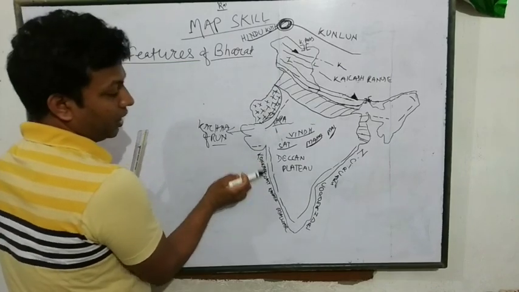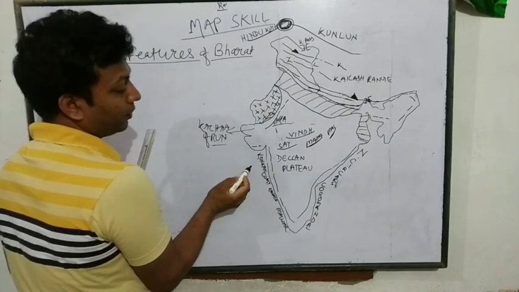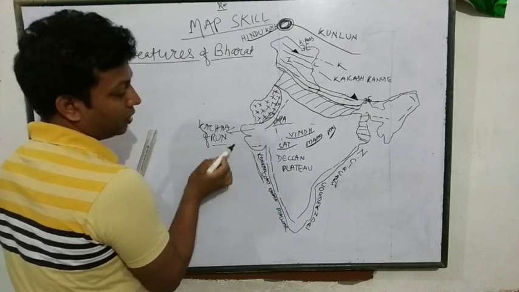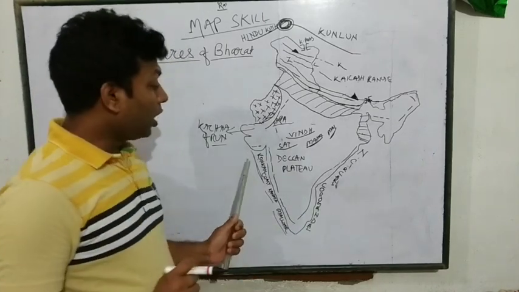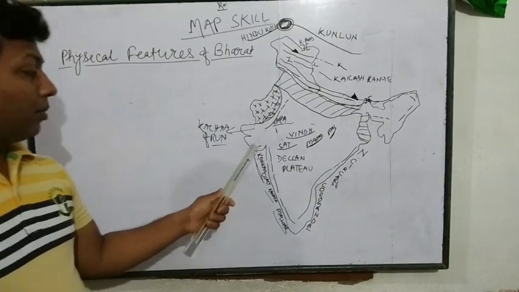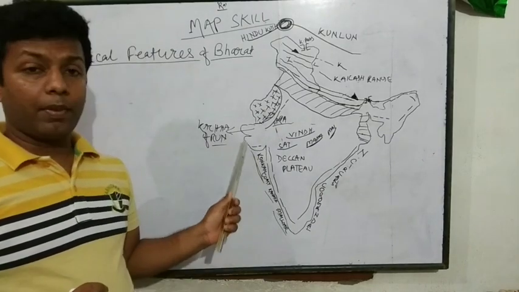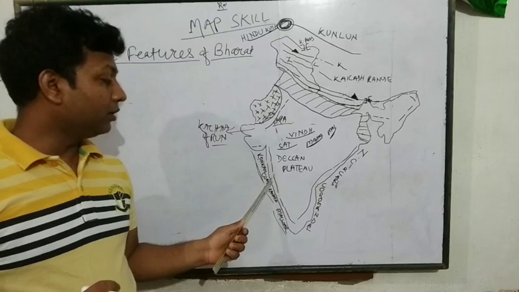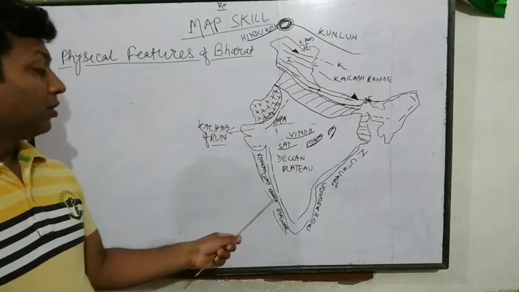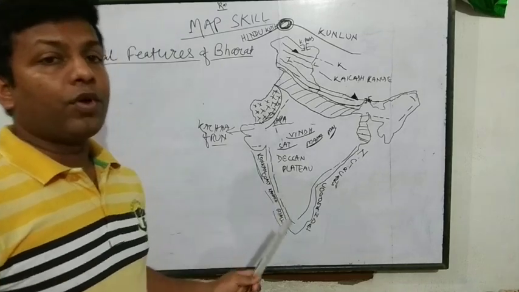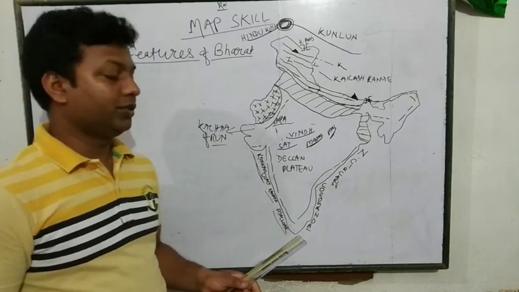Now, in Western Ghat, we have Konkan coast, Kannada coast and Malabar coast. Konkan coast from Maharashtra, Mumbai to Goa. From Maharashtra to Goa, we have Konkan coast. And in Karnataka, we have Kannada plains, coastal plains.